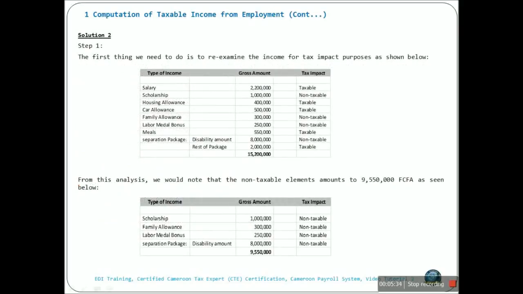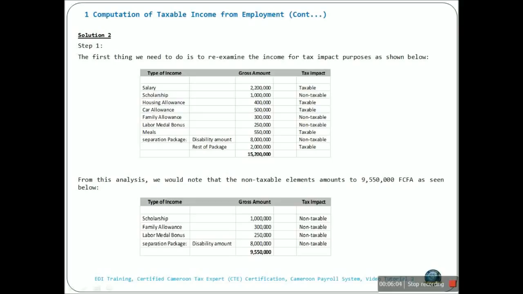The first thing we need to do is to look at each of these income types Mr. Abraham earned and analyze them for tax purposes and determine if they are taxable or non-taxable. First of all, salary is 100% taxable. Scholarship is not taxable. Housing allowance is taxable, though not to a full amount. Car allowance is also taxable.